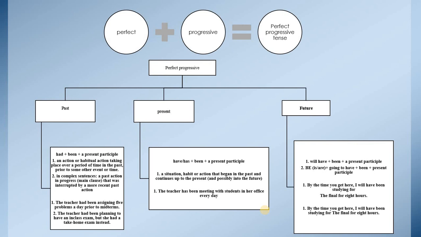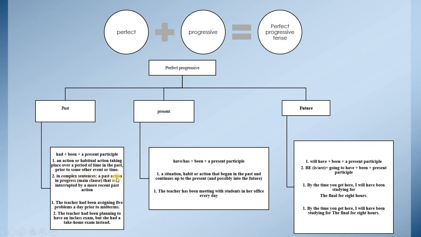So here we have had plus been plus a present participle. An action or habitual action taking place over a period of time in the past, prior to some other event or time. Example: the teacher had been assigning 5 problems a day prior to midterms.